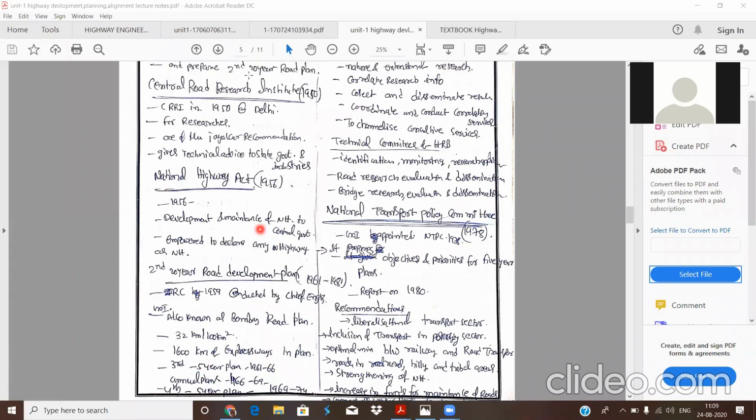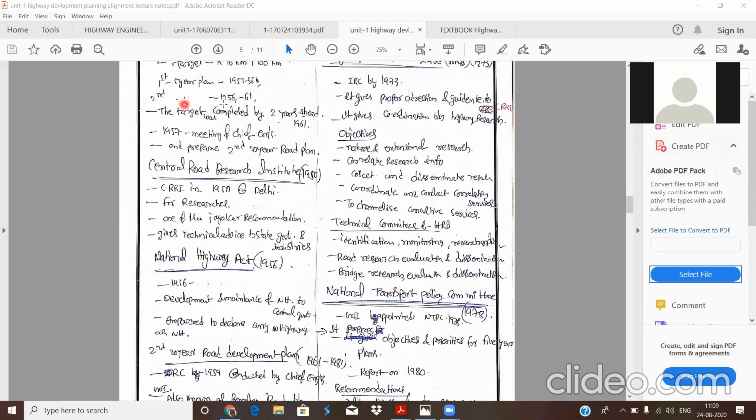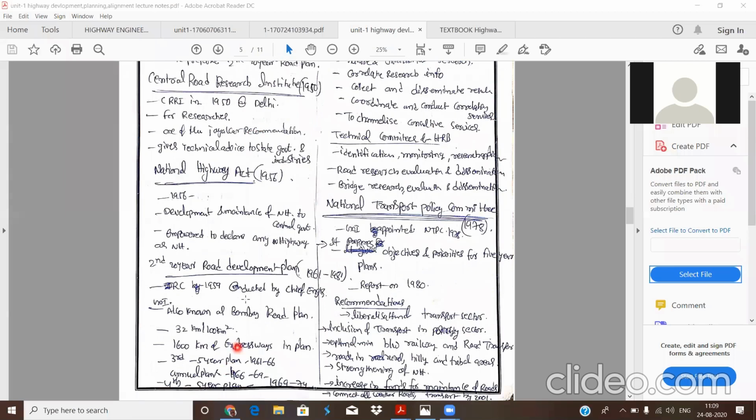After the first two 5-year plans, that is the first 5-year plan, 51 to 56, and the second 5-year plan, 56 to 61, the third 5-year plan came in 1961 to 66. After this third 5-year plan, we again had annual plans, that is 66 to 69. After these annual plans, again the fourth 5-year plan, that is 69 to 74.